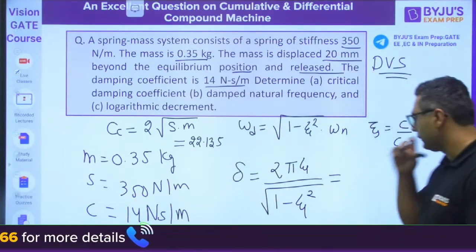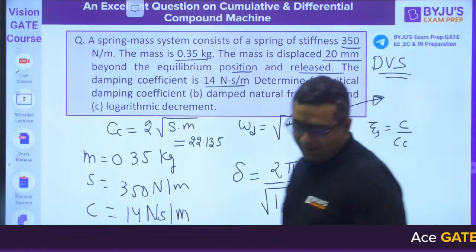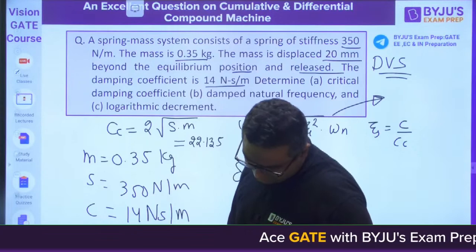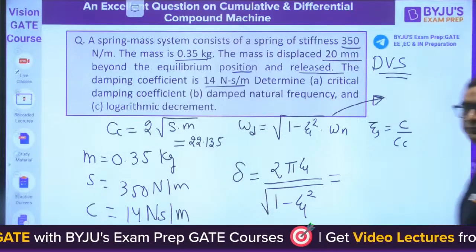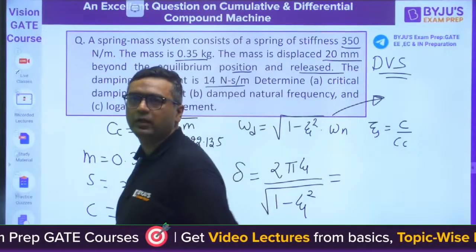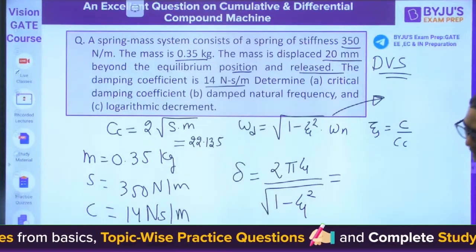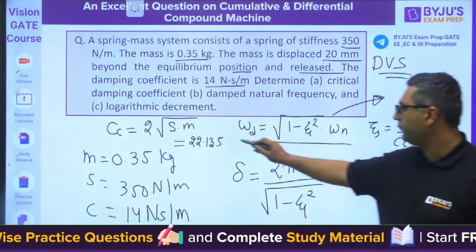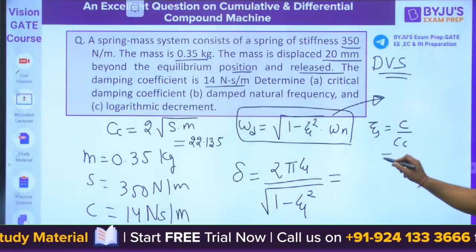Very good. What is the damped frequency, guys? Zeta will be coming out to be 0.632.